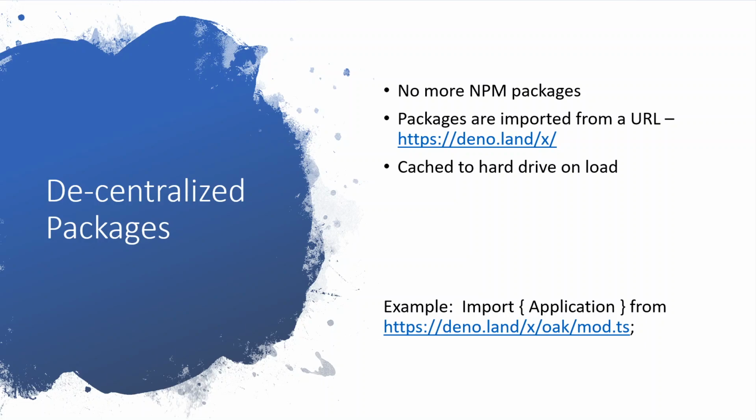So you end up with hundreds to thousands of folders in your node_modules folder. And Deno has a different approach by using decentralized package management. So there is no package.json file and no node_modules folder.